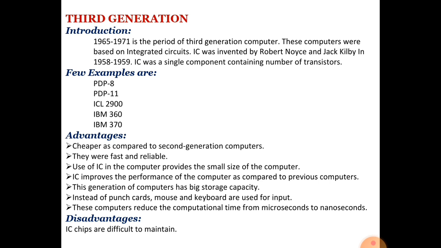Instead of punch card, we can use keyboard and mouse to enter the data and instruction in the third generation computer. These computers reduce the computational time from microsecond to nanosecond, much faster than the second generation computer. First generation computes the data in millisecond. Second generation computer processes data in microsecond, and here third generation computer processes the instruction in nanosecond. So its speed is much faster. So many advantages. Size is very small compared to the second generation. Easily we can transport.